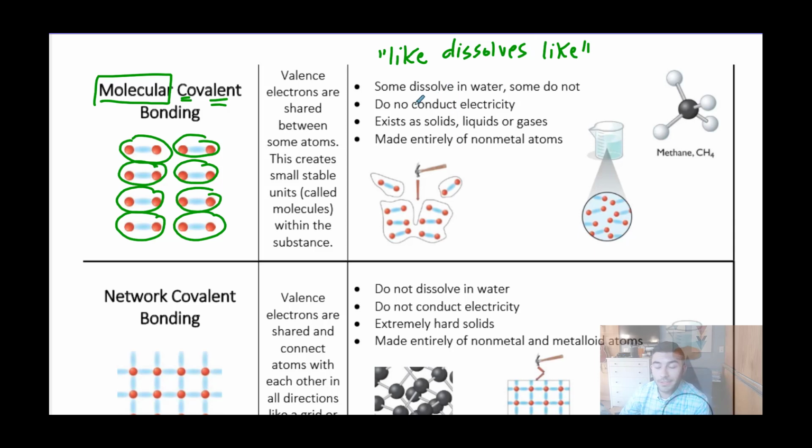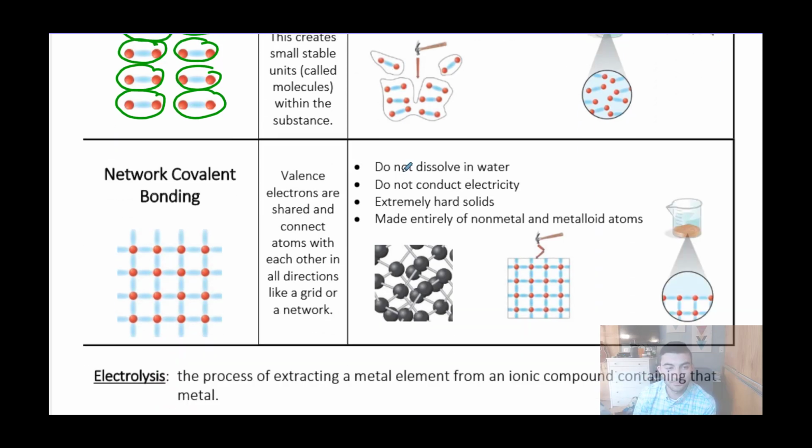Molecular covalent substances do not conduct electricity in any way, shape, or form because there's no free-flowing charge in their compounds, not electrons, not ions. They exist as solids, liquids, or gases at room temperature, and they are made entirely of nonmetal atoms. That's how we'll recognize it in their formula.